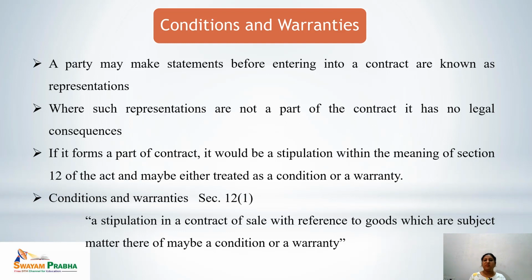So now what is a condition, what is a warranty? Section 12 subsection 1 explains it. A stipulation in a contract of sale with reference to goods which are the subject matter thereof may be a condition or a warranty. That means to induce the sales, whatever representations are made, if those representations have become part of the contract of sale, then it is called a condition or a warranty.